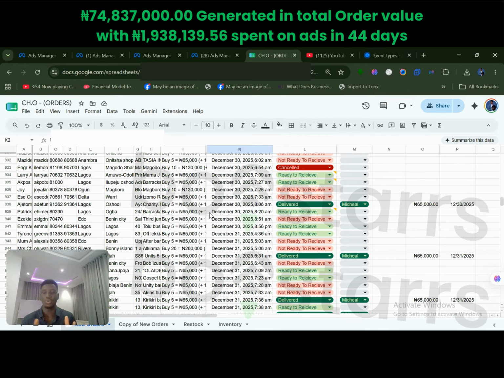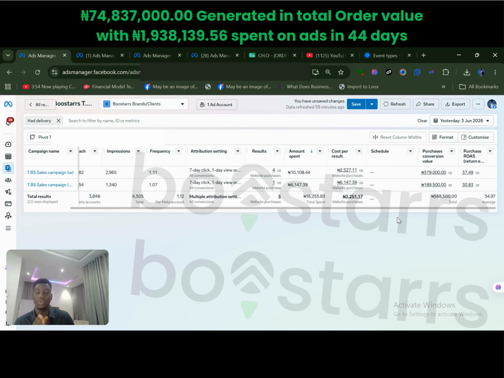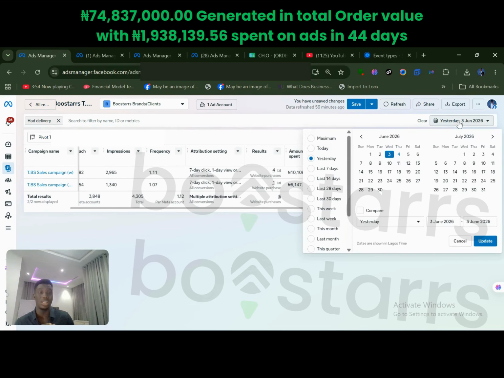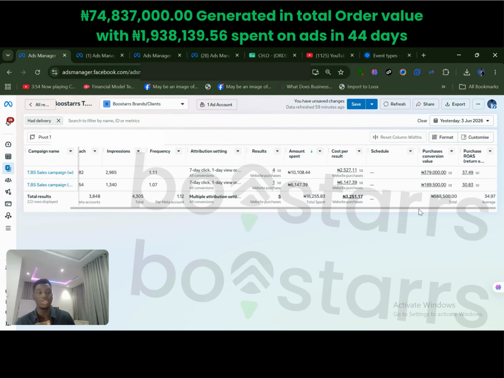So you're not selling products with maybe 10% margin, 20% margin. No. For instance, there is another product here. If you look here, this one is a high ticket product, 189,005. Just yesterday, the result you are seeing here is yesterday. I'm not talking about last year, yesterday. We spent 16,000, generated 568,500 naira in total order value. Look at our ROAS here, 34.9 average. Extremely exceptional. This product costs just 80,000 naira.